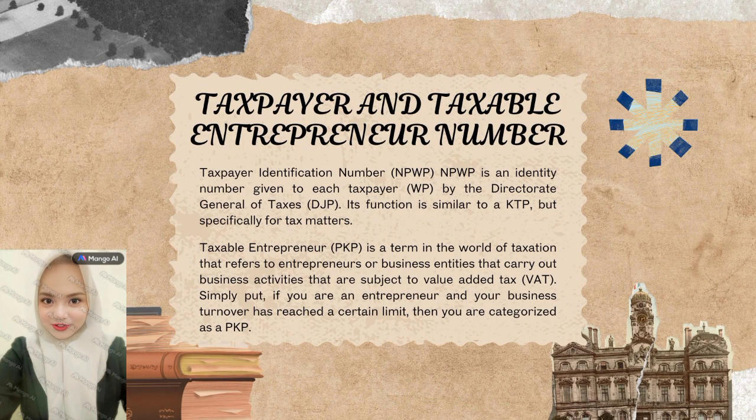Taxpayer and taxable entrepreneur. Taxpayer Identification Number, NPWP. NPWP is an identity number given to each taxpayer, WP, by the Directorate General of Taxes, DJP. Its function is similar to a KTP, but specifically for tax matters. Taxable entrepreneur, PKP, is a term in the world of taxation that refers to entrepreneurs or business entities that carry out business activities that are subject to value-added tax (VAT). Simply put, if you are an entrepreneur and your business turnover has reached a certain limit,